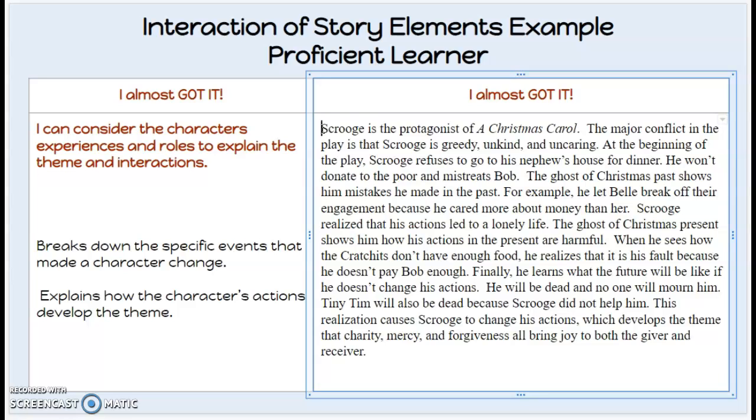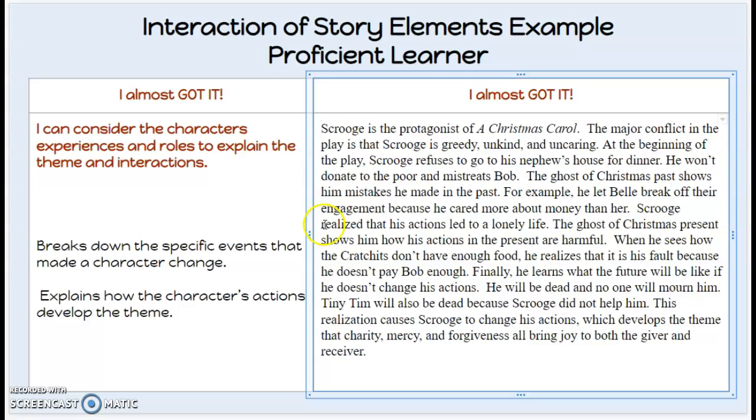The major conflict in the play is that Scrooge is greedy, unkind, and uncaring. At the beginning of the play, Scrooge refuses to go to his nephew's house for dinner. He won't donate to the poor and mistreats Bob. The Ghost of Christmas Past shows him mistakes he made in the past. For example, he let Belle break off their engagement because he cared more about money than her. Scrooge realized that his actions led to a lonely life.